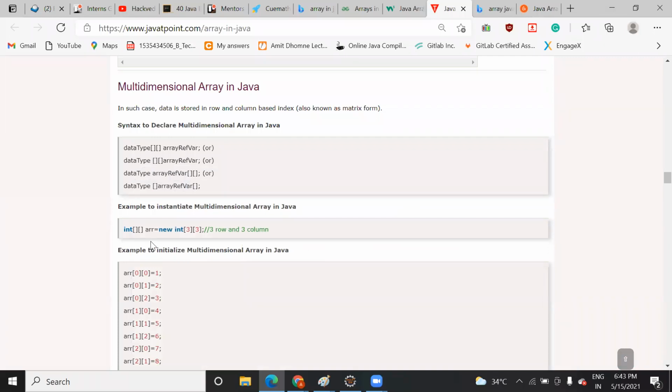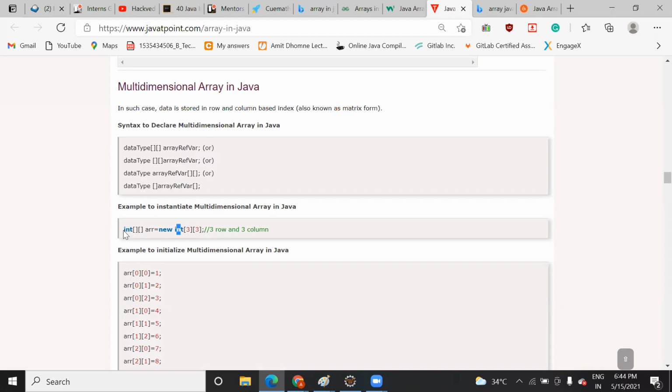So how do you declare the array? When you want to create a matrix of 3 cross 3, how will you declare an array? It will be like this: int, then two square brackets. Why? Because you are managing two indexes, first row and then column. Then the name of the array, the new keyword, then again int, and this 3 into 3 means 3 rows and 3 columns.